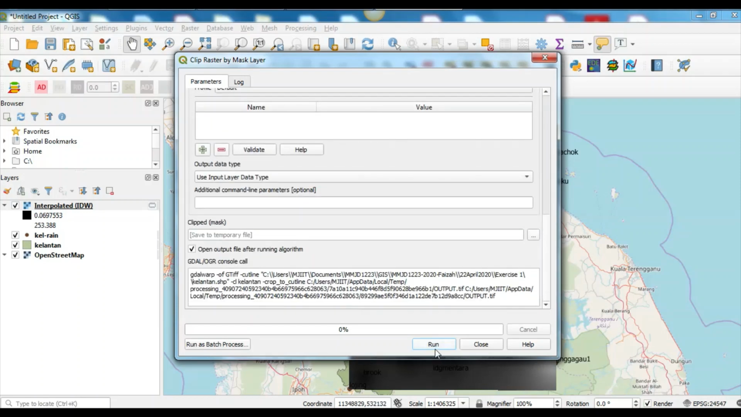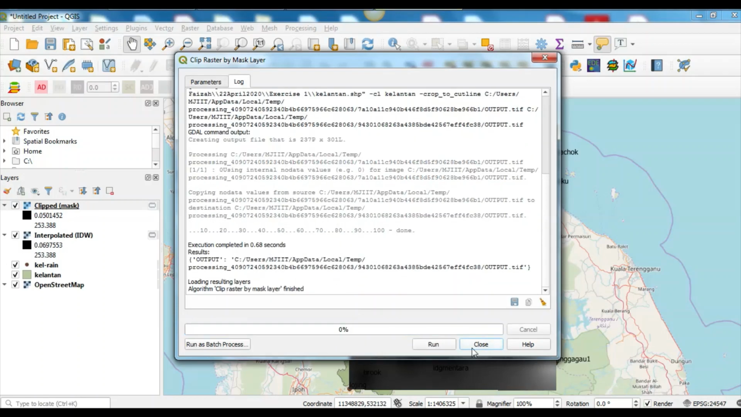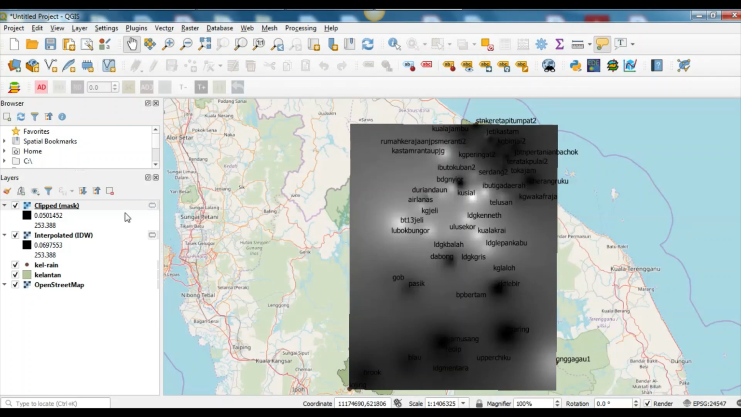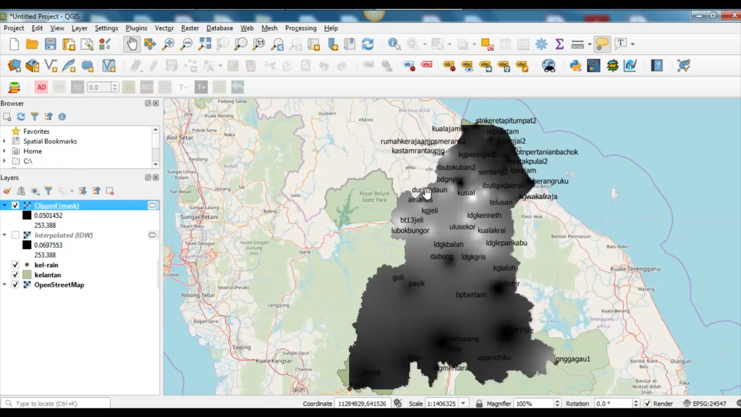Okay, and click run and close. So unclick the interpolated IDW so you can see the interpolated IDW has been processed and clipped, followed the Kelantan base map. Okay, the next step is to make these results more meaningful or colorful.